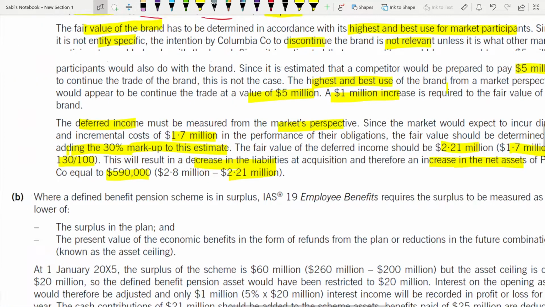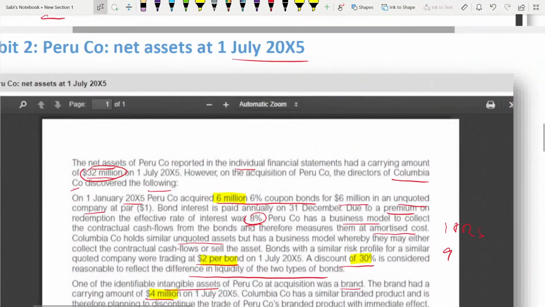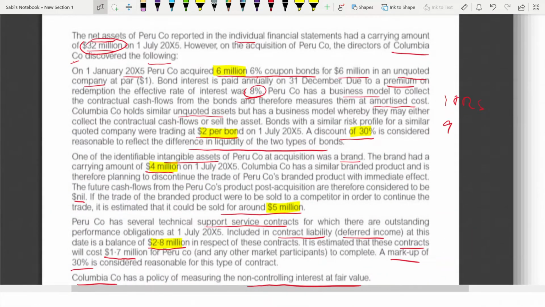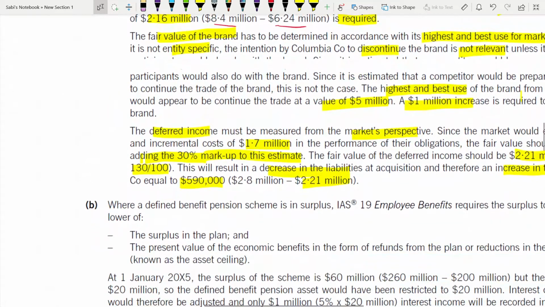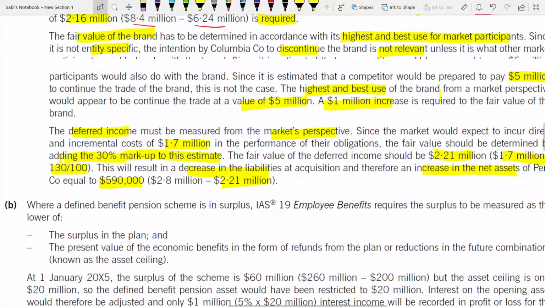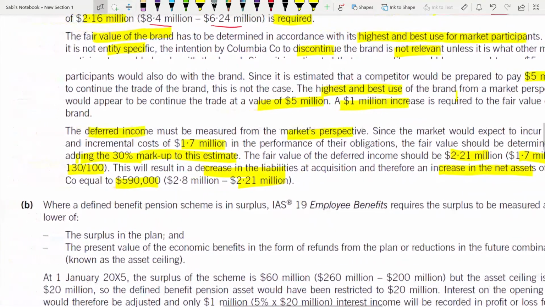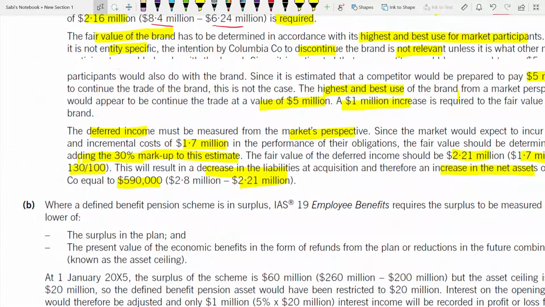Hence 590,000. If you see here, this 1.7 is the cost. So that's it for the first requirement.